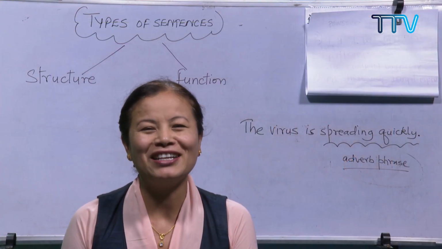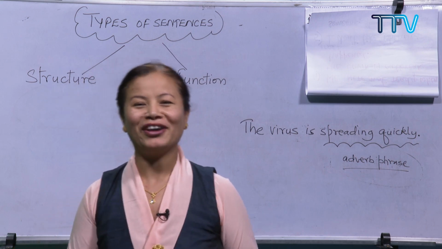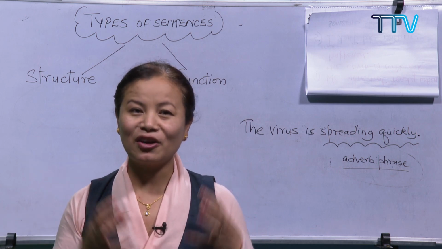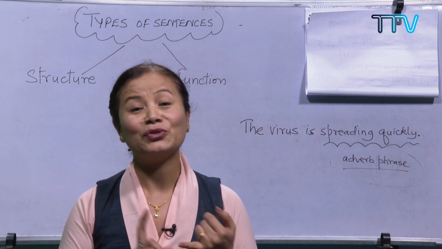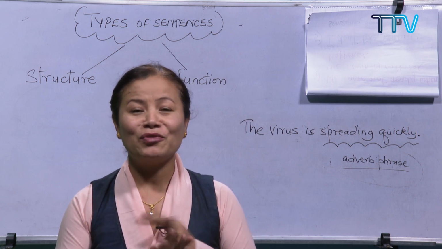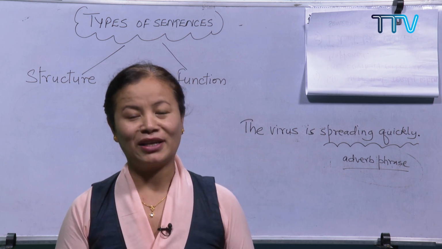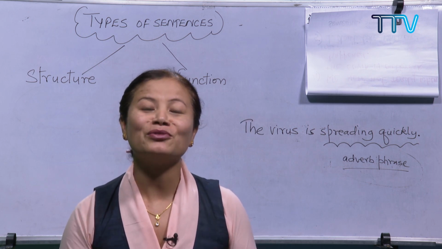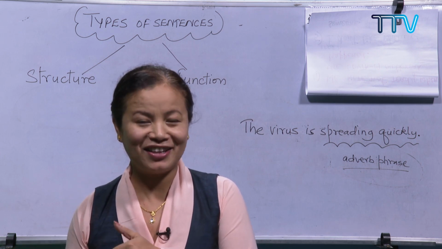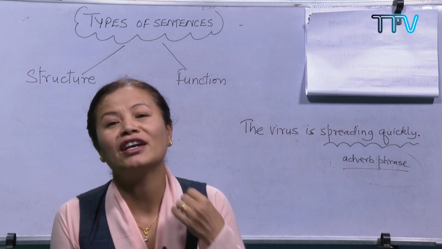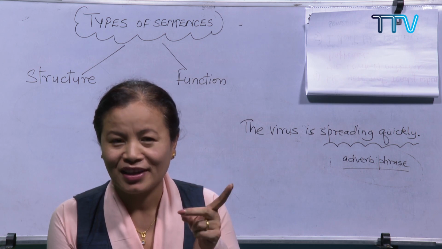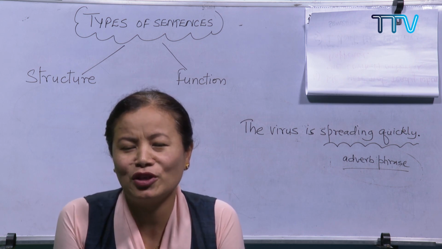Okay, so you might be wondering, why is ma'am not coming to the point? I'm not beating about the bush, right? Because in order to understand a complex sentence, it is very important that you first understand independent clause and dependent clause. Otherwise, you will not be able to understand a complex sentence and you won't be able to frame a sentence that is complex. Is it clear? Now I assume you all have understood the two types of clause, independent and dependent. Am I right? Did you all understand or do you want me to repeat?